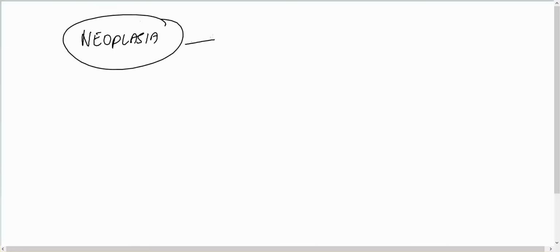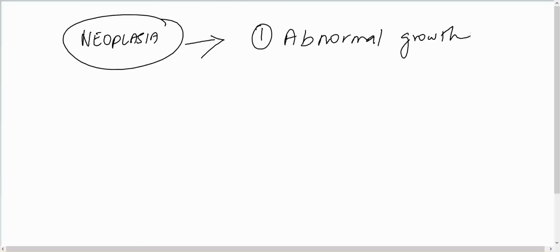Neoplasia means an abnormal growth. The first point you should understand is that it is abnormal growth. Second, it will not match and will not be coordinated with the normal growth; it is completely uncoordinated.